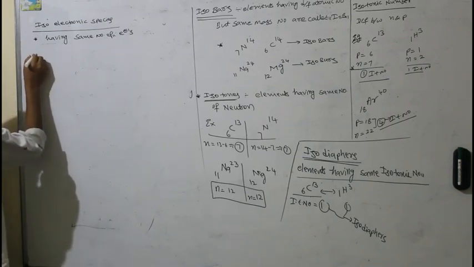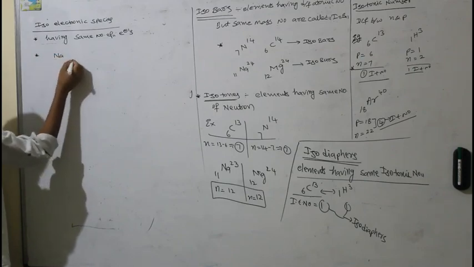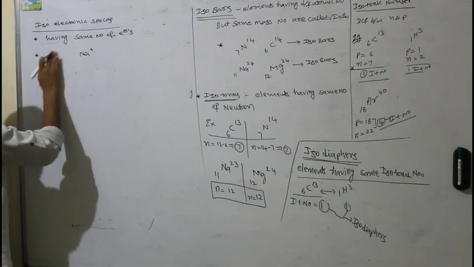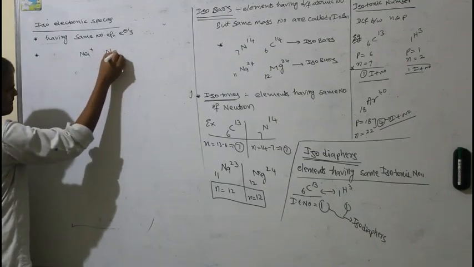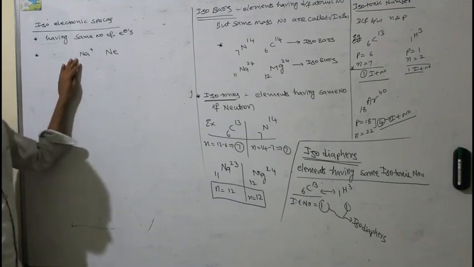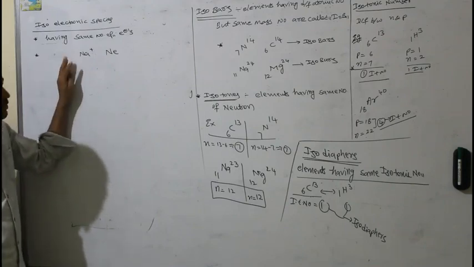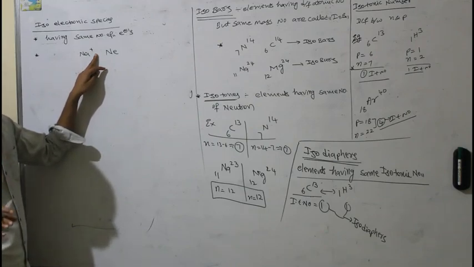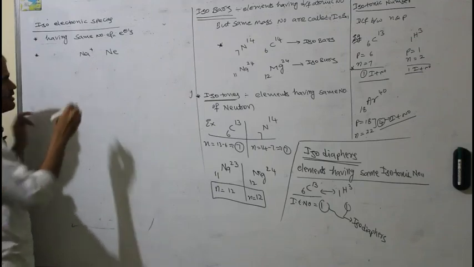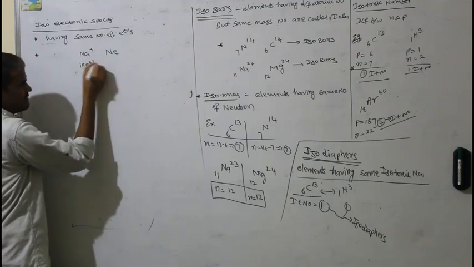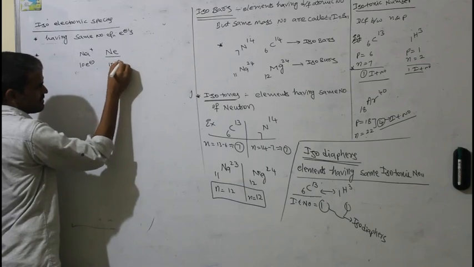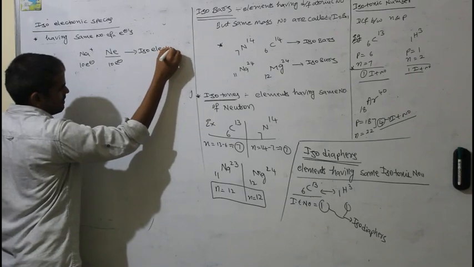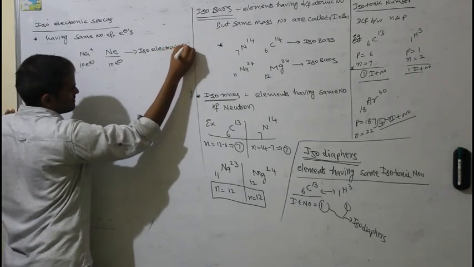For example, I will take sodium, sodium plus and neon. Generally sodium means 11 electrons, but sodium plus means loss of 1 electron. So out of 11 electrons, 1 electron is gone. How many electrons remain? 10. So Na plus has 10 electrons, neon also has 10 electrons. So both are isoelectronic species.